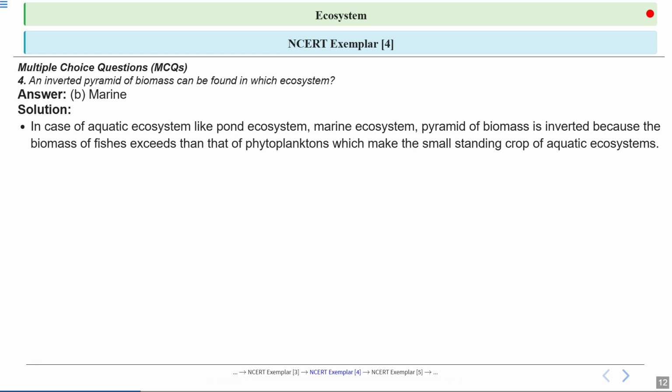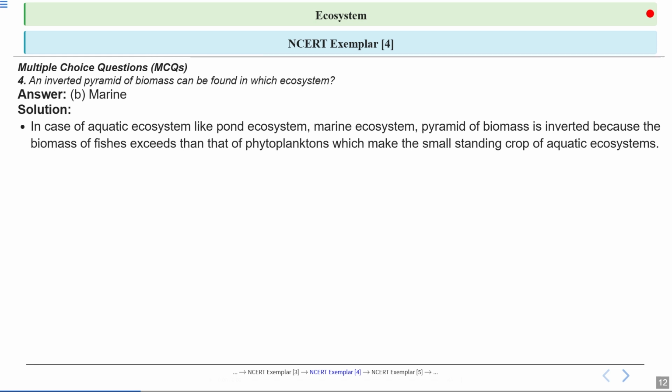Now the next trophic level is occupied by the zooplanktons. The biomass of zooplankton is more as compared to phytoplanktons, and then the third trophic level is occupied by the small fishes. So the biomass of these small fishes is more than the zooplanktons as well as the phytoplanktons. So that's why you are getting an inverted pyramid of biomass in the case of aquatic ecosystem.